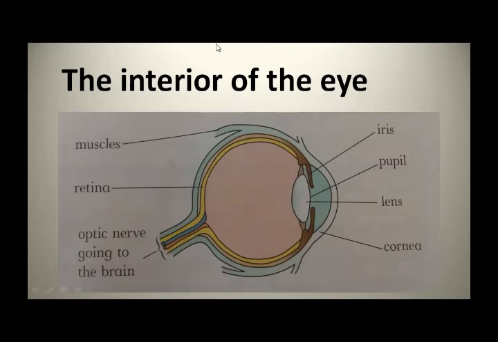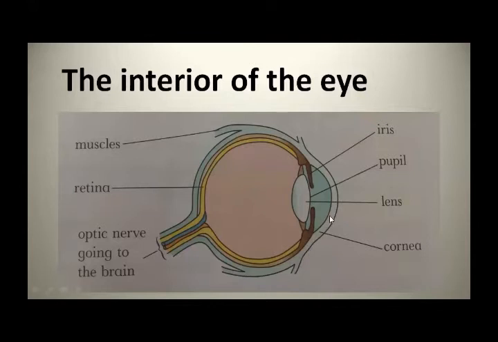It is the transparent layer of the skin that is spread over the pupil and the iris. Okay, beta. This layer is the transparent layer of the skin. Okay, this is the cornea. It is the transparent layer of skin that is spread over the pupil and the iris. And the cornea is responsible for focusing most of the light that enters the eye.